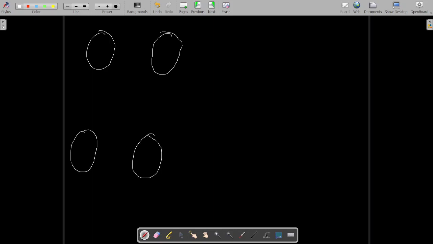For example, suppose I have two balls over here and two balls over here. Everything is the same for these balls. This is also a smiley ball, this is also a smiley ball, and this is also a smiley ball.